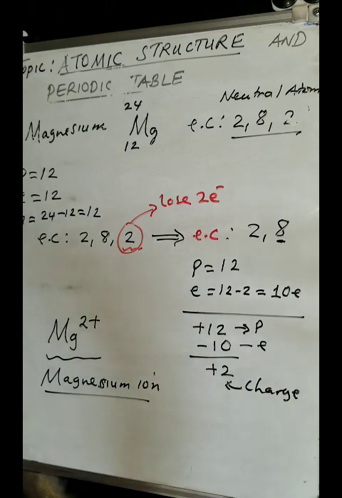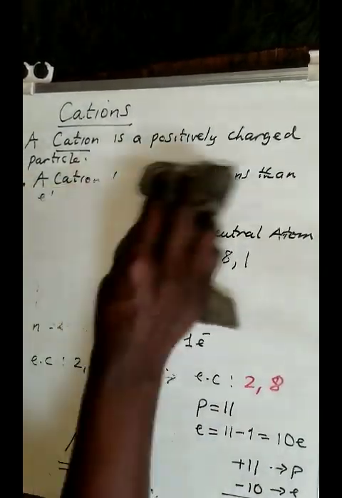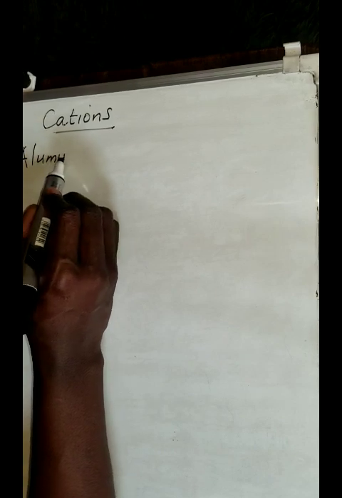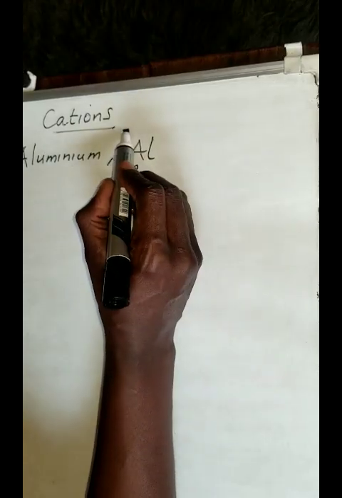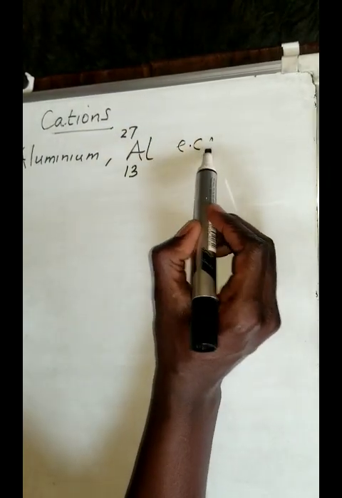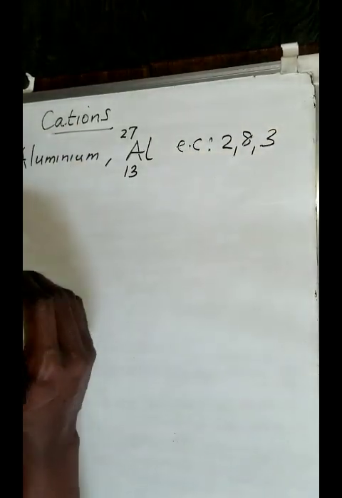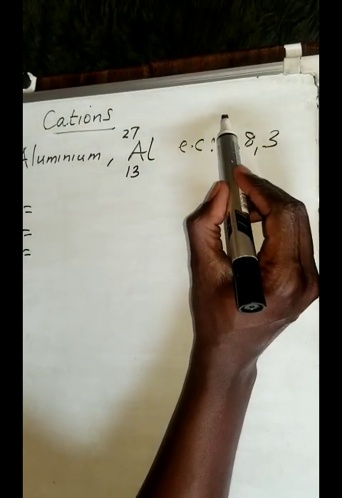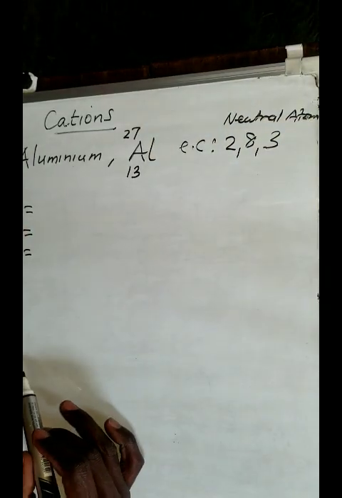I can go on, so that we look at all these. Let me just look at the last one on cations so that you are able to see. I'll talk about another metal, aluminium. Aluminium, Al, has proton number 13 and mass number 27. So the electronic configuration would be 2 in the first shell, 8, that is 10, then in the third shell I have 3. So let's look at how many protons, electrons and neutrons are in the neutral atom.